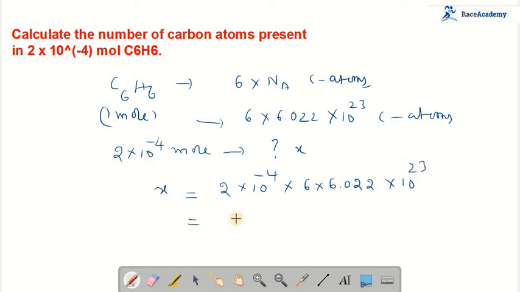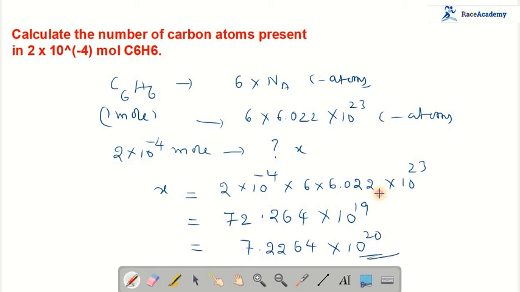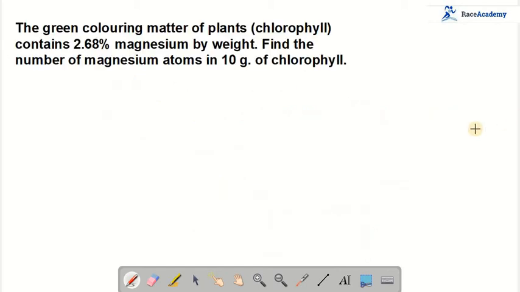Upon simplification, I got 72.264 into 10 power 19 atoms. This I can write as 7.2264 into 10 power 20 atoms. So this is the answer for this benzene problem. Let us see the next question.